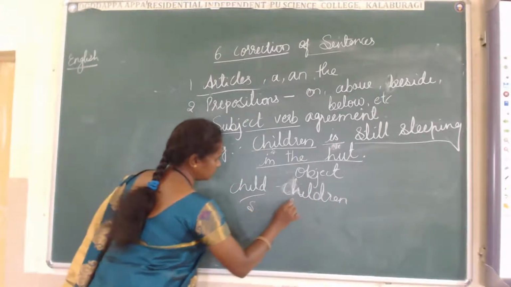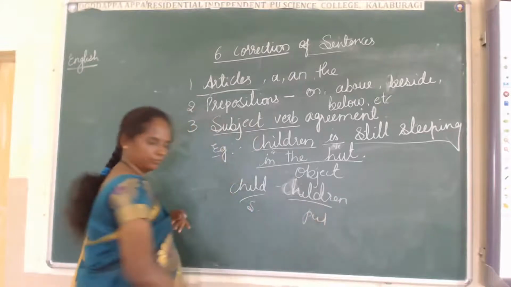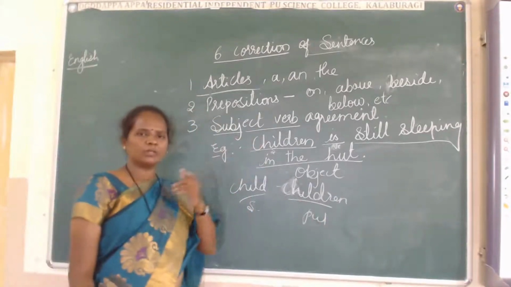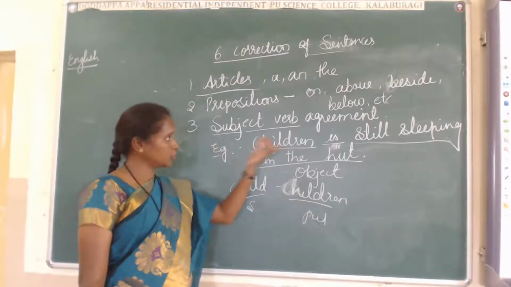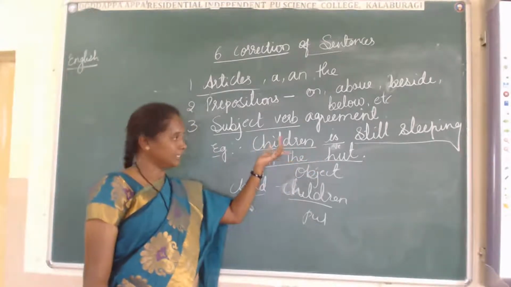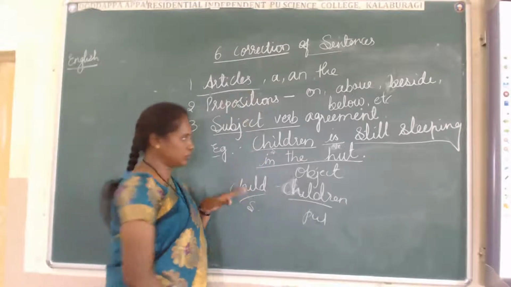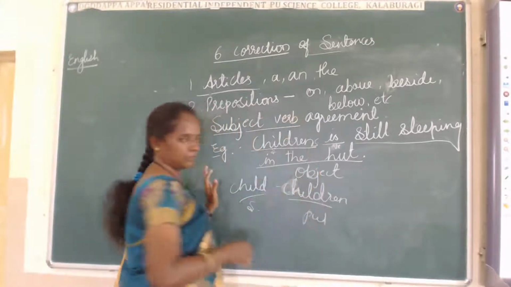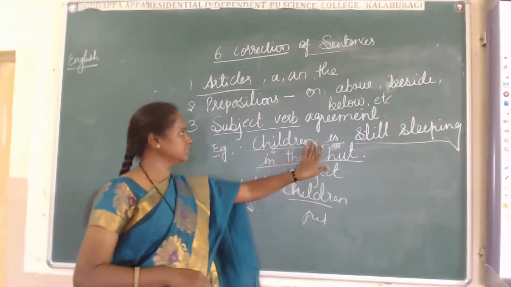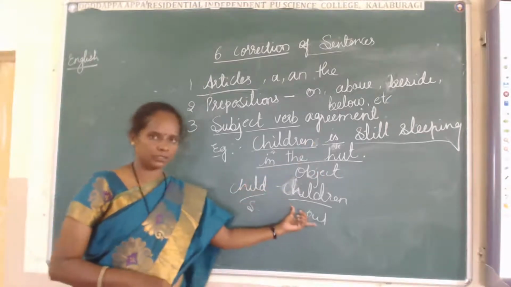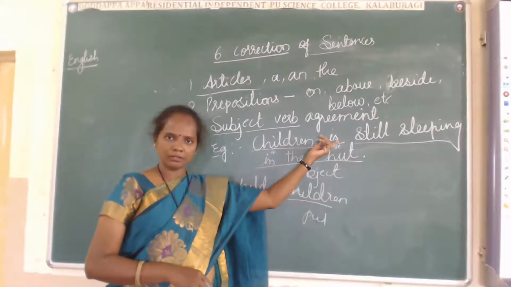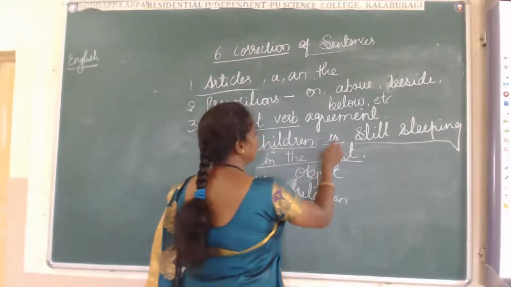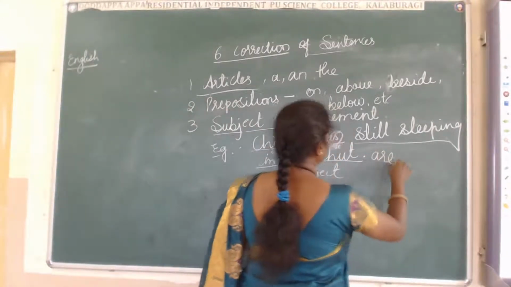This is singular and this is plural. Children. Usually, while we are talking, we will say the same thing: "Children is sleeping." No. Otherwise, sometimes we add s to children. No. Children itself is a plural. Child, children. When children is plural, then what do we have to use here? Exactly. We have to use are.